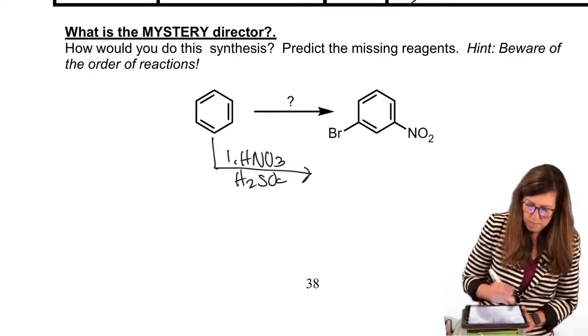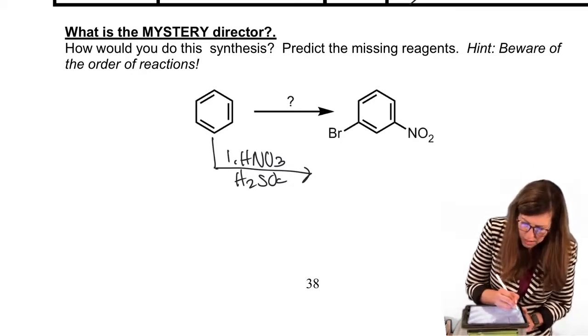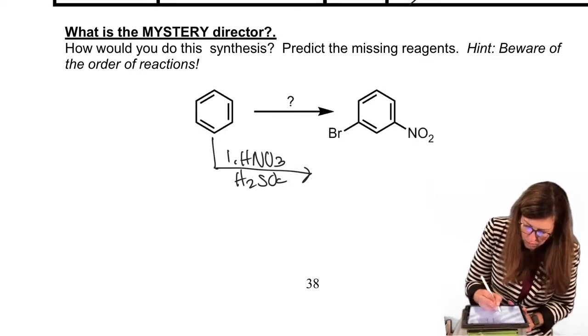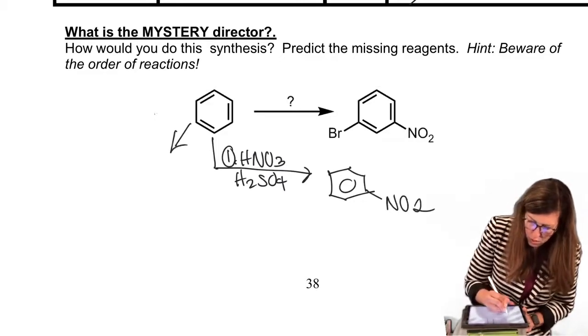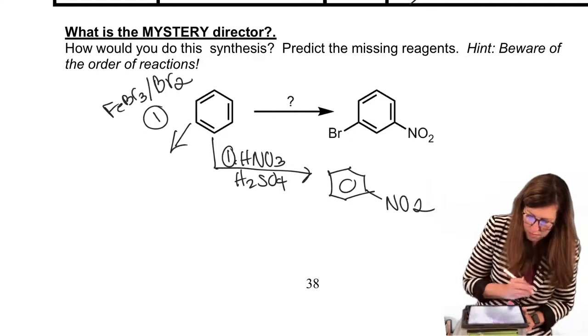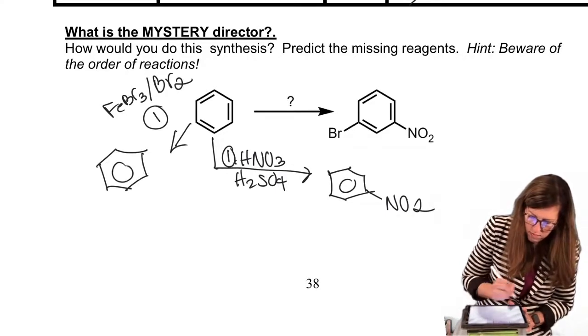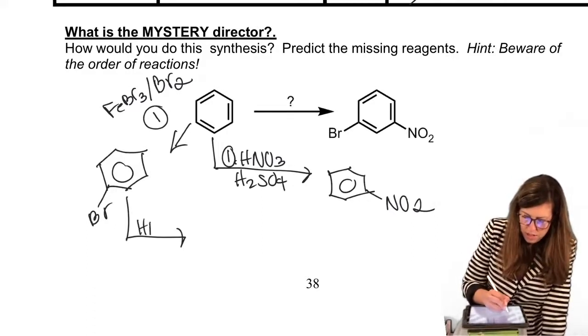Versus, you know what I'm going to do just to clear that up? Let's do that stepwise. Okay. Step 1, FeBr3, Br2. Okay, so let's try to bring it home. Let's wrap up this one with a nitration. Nitric acid, sulfuric acid.